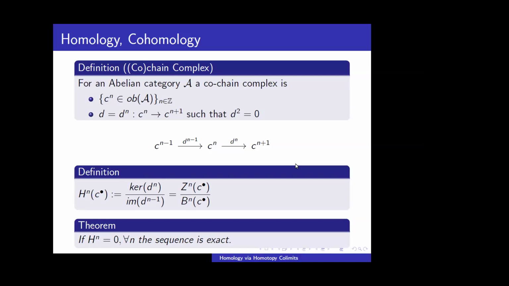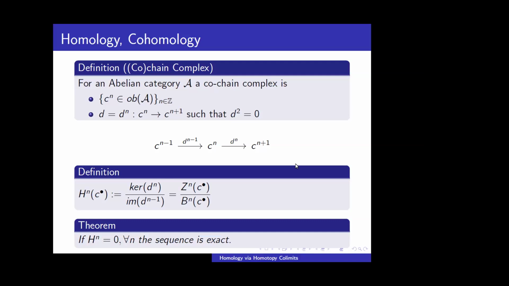So we have objects C^n in an Abelian category, and maps d, such that the composition of two consecutive maps is 0. So this is called a cochain complex. It's called a cochain complex because the index is rising, while in chain complexes the index will diminish. For a cochain complex, we can define homology as the kernel of d^n modulo the image of d^{n-1}. The image will be contained in the kernel because d squared is equal to 0. So we can get the homology like this.